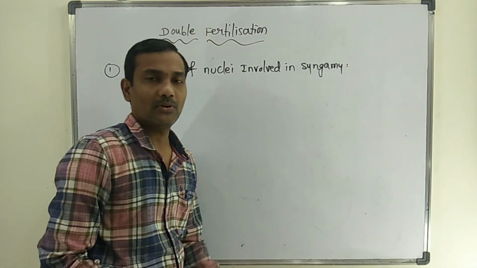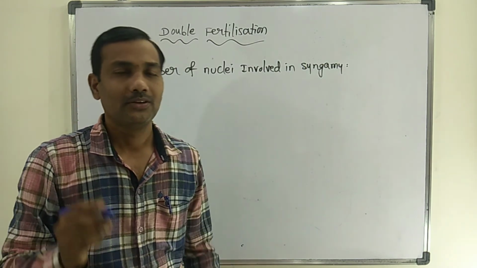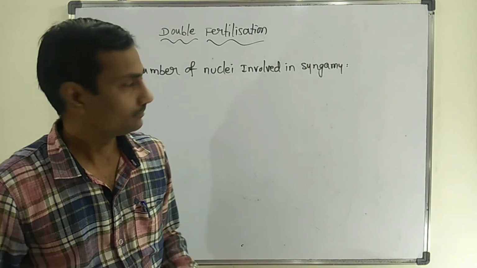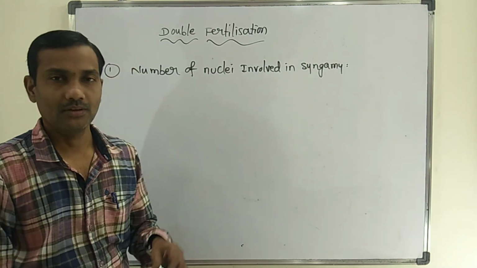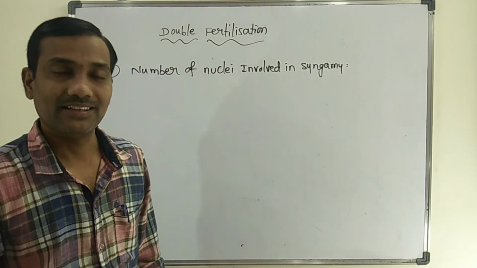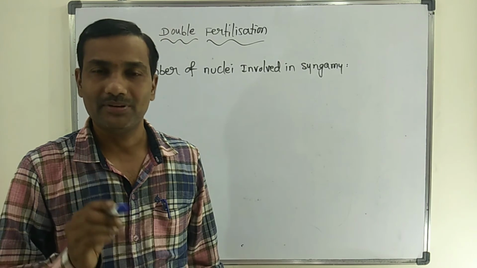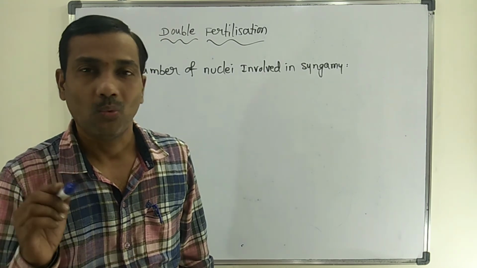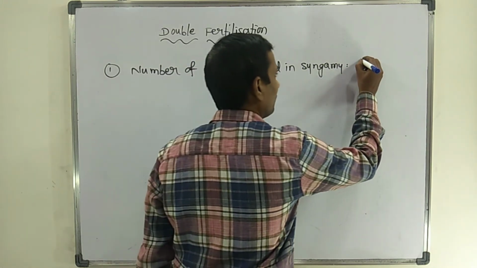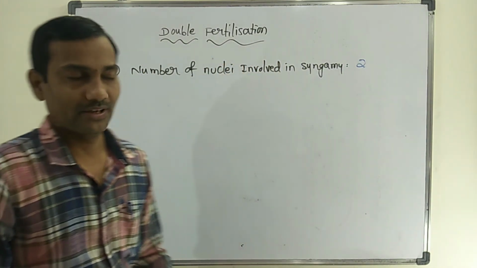One male gamete consists of one nucleus, and one egg cell consists of one nucleus. In total, two nuclei are involved in syngamy.